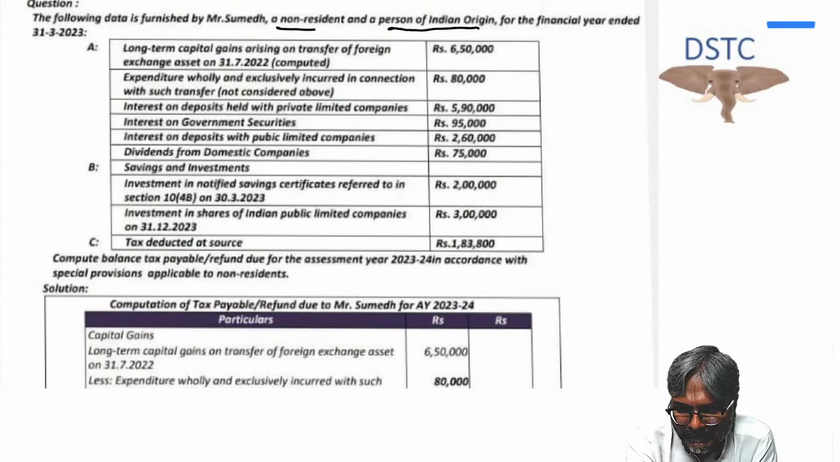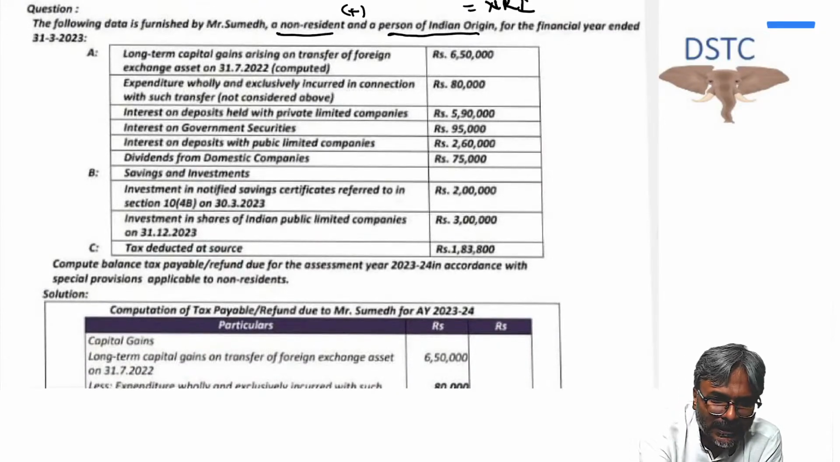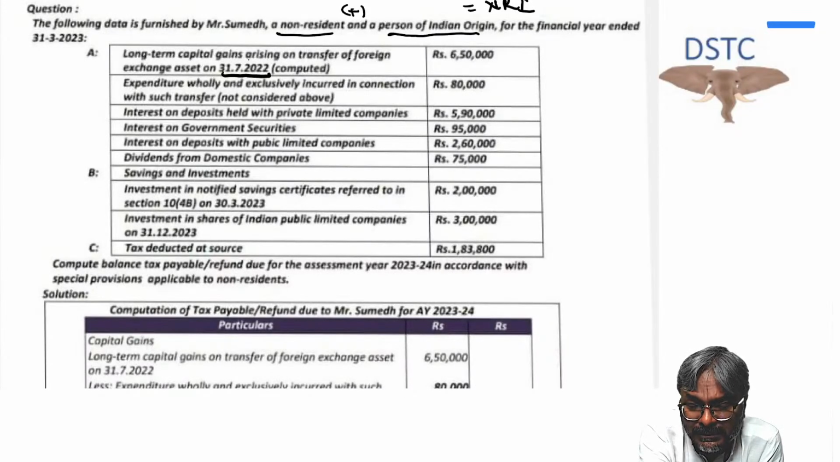Now see how they are giving the question. Non-resident and a person of Indian origin. This will make him as what? This will make him an NRI. Non-resident plus a person of Indian origin will make him an NRI, students. Now let's have a look. Long-term capital asset arising on transfer of foreign exchange asset on 31st July 2022. That is the date of transfer. How much is the LTCG? 6,50,000. Expenditure wholly and exclusively incurred on such transfer. In this case, while we calculate the LTCG, this will be reduced.